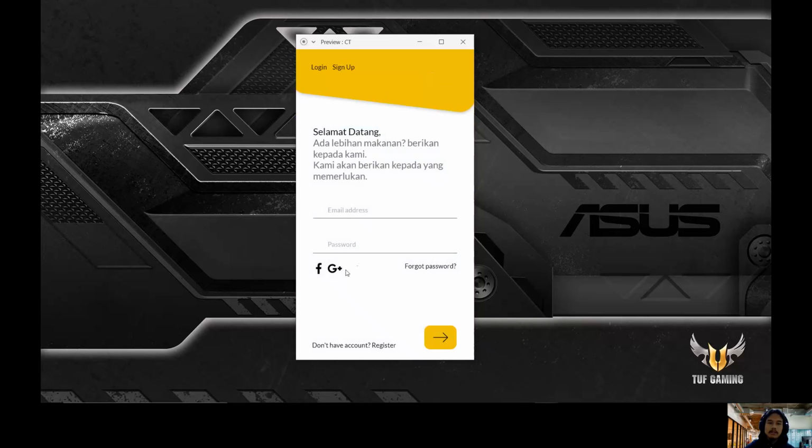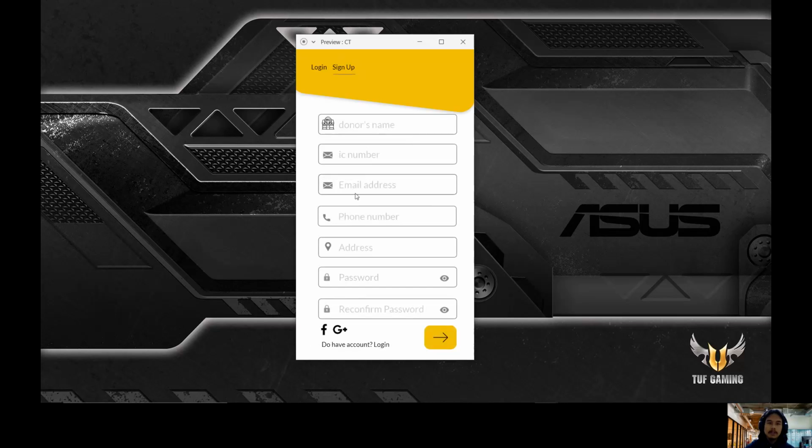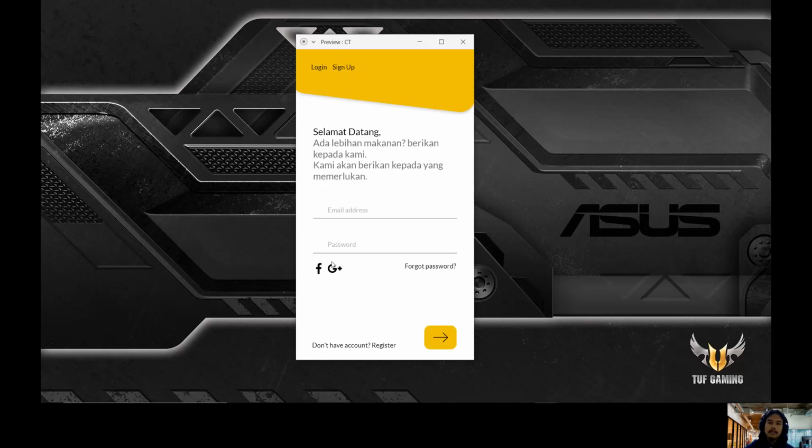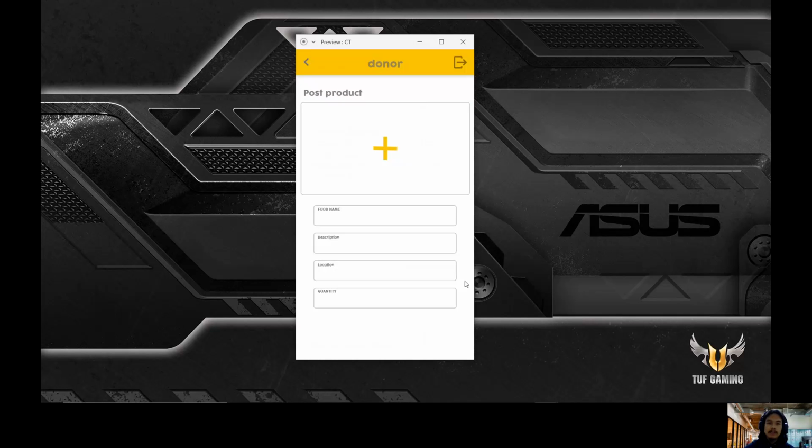Okay, so the donor will have to go through the same process, which is they have to register first, with their name and all of the credentials, and once again they have to log in just like the users. Okay, so after logging in, they will be directed to this page, and in this page, like the one you saw just now in the users page, which was the post about food.